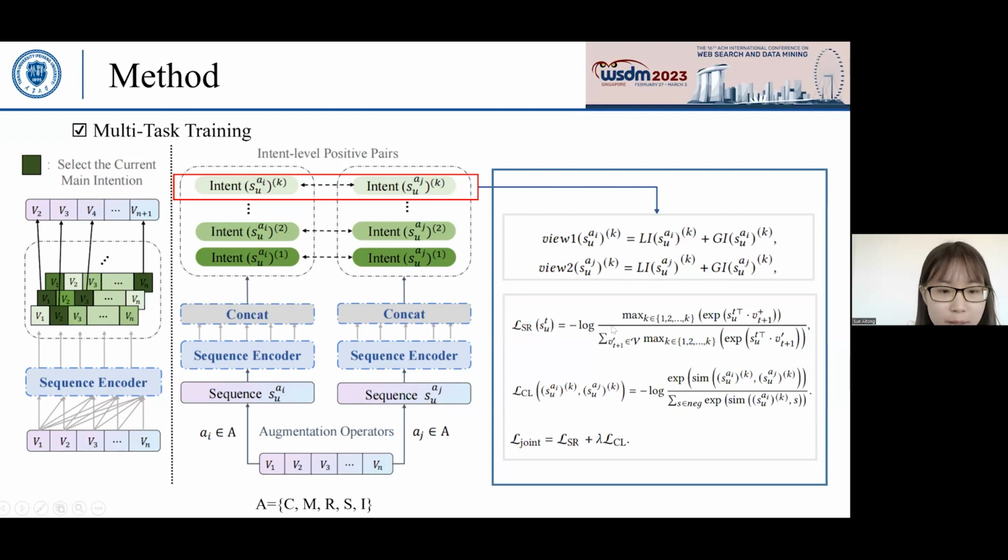In a sequence, we map the main intention at the current position T for each positive and negative sample during the training stage, so as to select the main intention of the current user to predict the next item. To leverage the intent level self-supervised signals derived from the unlabeled raw data to enhance the performance of sequential recommendation, we adopt a multi-task strategy.